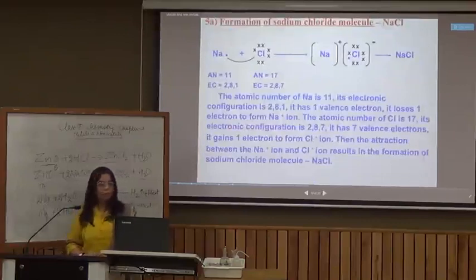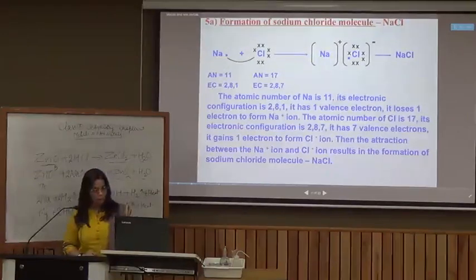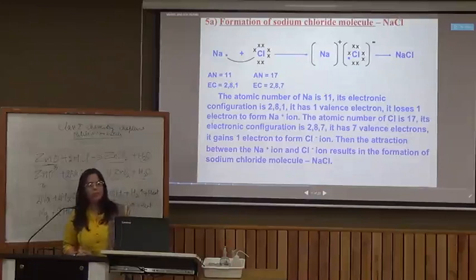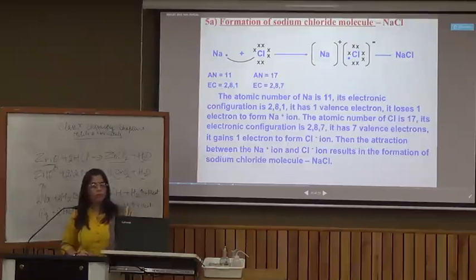So let's look at the formation of sodium chloride, which is an ionic compound. Sodium, as we learnt, has a tendency to lose an electron, whereas chlorine has a tendency to gain an electron. So the transfer of electrons from sodium to chlorine leads to the formation of a sodium ion and a chloride ion. And these ions, since they are oppositely charged, get bound by a very strong electrostatic force of attraction, which is termed an ionic bond or electrovalent bond.